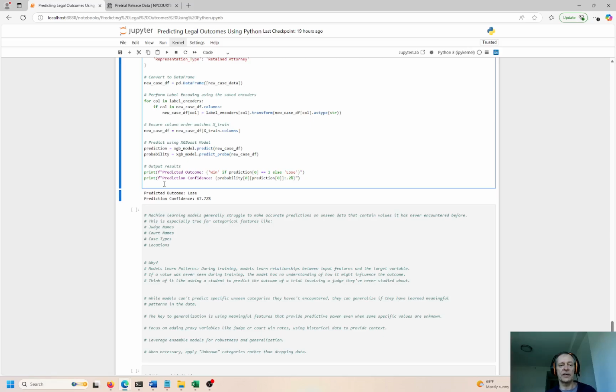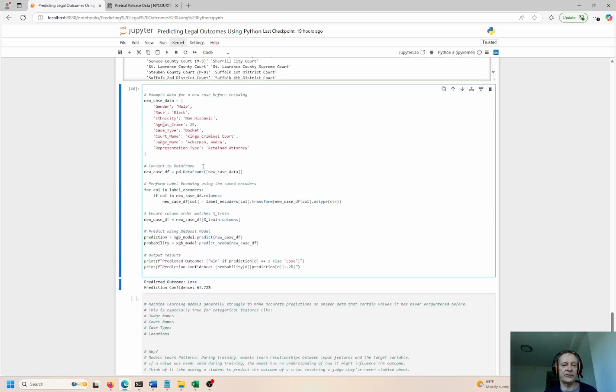And if you put in these variables based on this predicted outcome, you would lose the case, right? 67% of the time, just over 2/3 of the time, about 66 to 67% of the time, you would lose the case. So as a lawyer or as a legal representative of the legal system, again, I'm not a lawyer, I don't know how these things really work, but I would tell you from a data scientist perspective, you would not take this case based on these inputs right here.